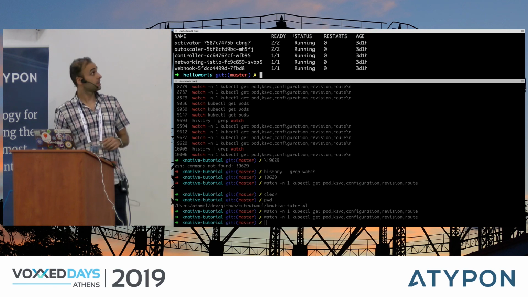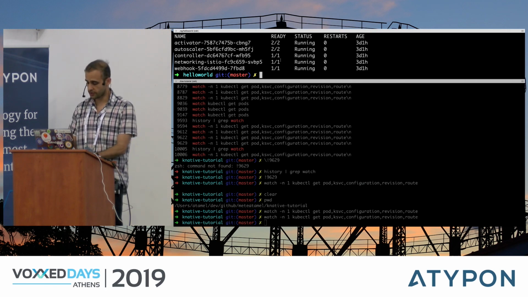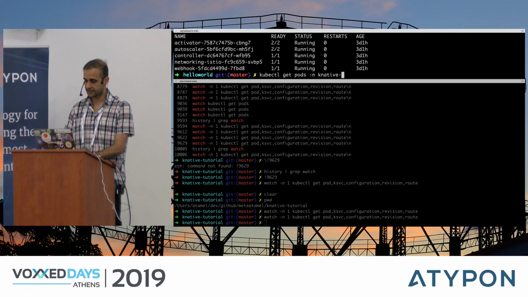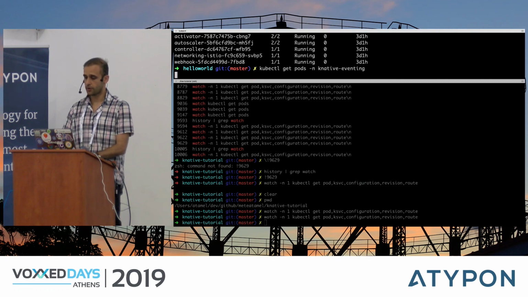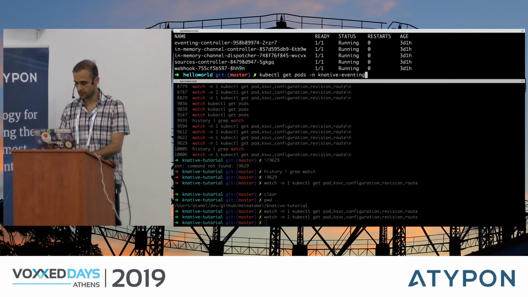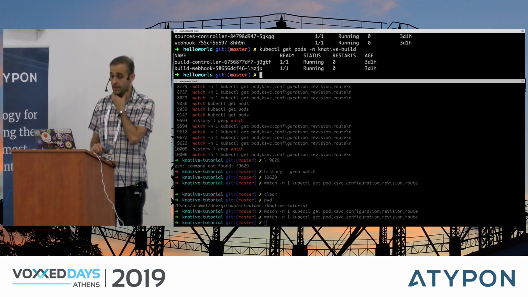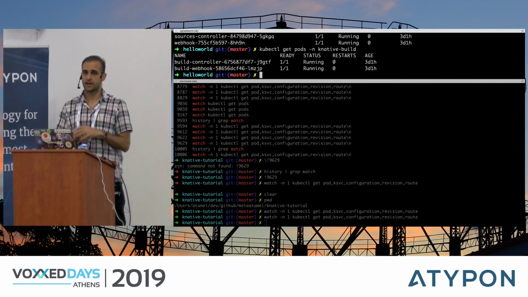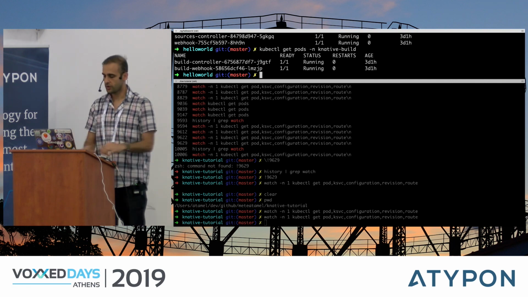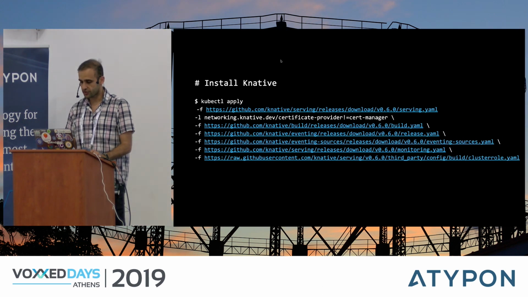Yes, OK, the Knative Serving pods are running. I want to check the Knative Eventing pods as well. Those are running as well. And finally, let's check Knative Build pods. Those are running as well. So all the pods are running. I already installed Knative the way I showed you. And now we can talk about Knative Serving and then look at some examples.